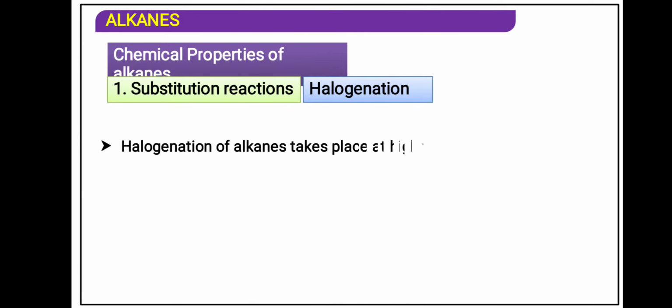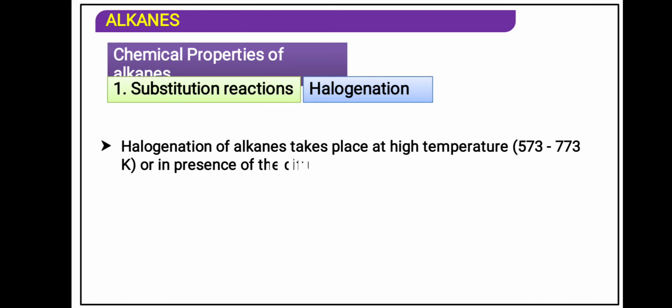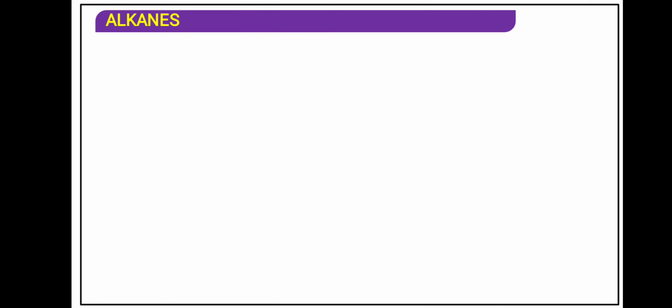We will see halogenation first, that is, with halogens. Halogens are group 17 elements: fluorine, chlorine, bromine, iodine and astatine. Astatine is a radioactive element. In presence of light or at high temperature, the hydrogen of the alkane is removed and the heteroatom, that is a halogen atom, can be introduced. Halogen is added and hydrogen is removed, that is a substitution reaction.